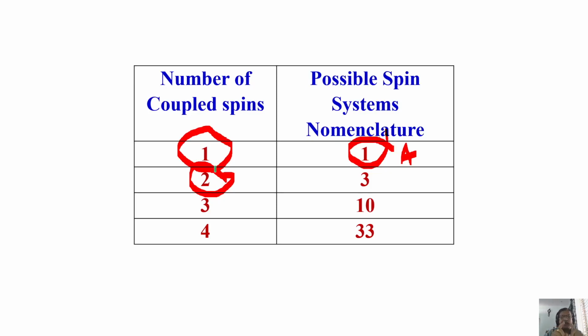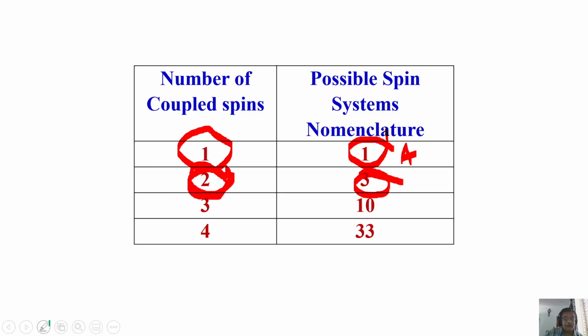AX can become AB, and if there is no J coupling, it will become A2. A2 means it is equivalent. There is no coupling between them. You are not seeing the coupling in the spectrum. There is coupling, but you don't see it in the spectrum. Then it becomes A2. So when two spins are coupled, there are three possible spin systems, AX, AB and A2.